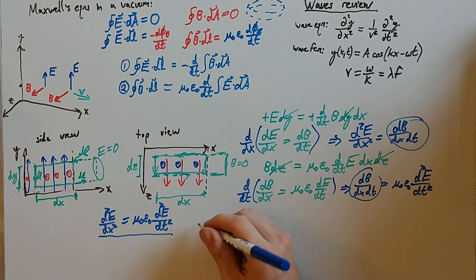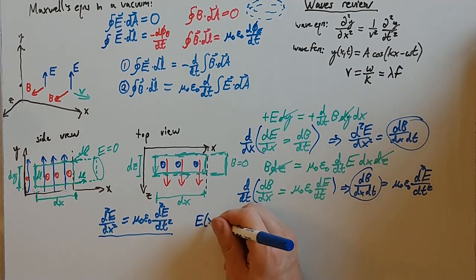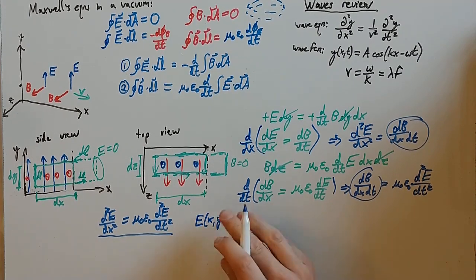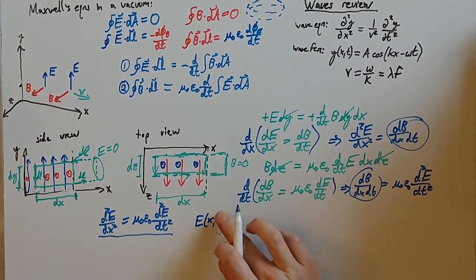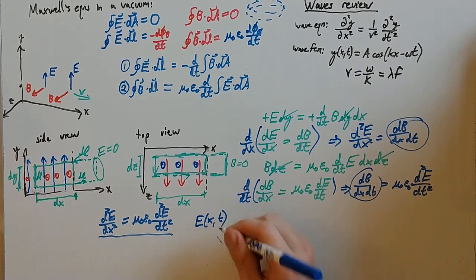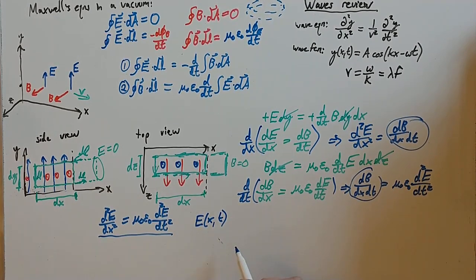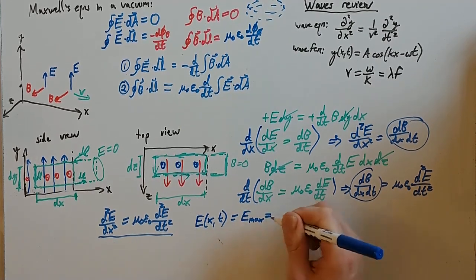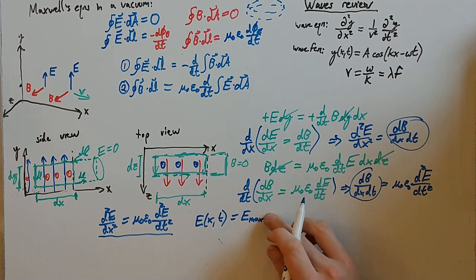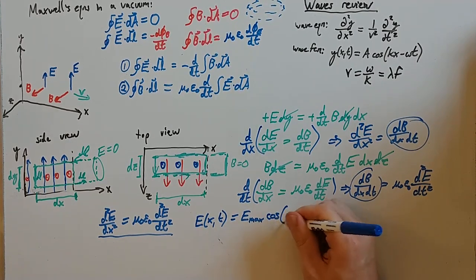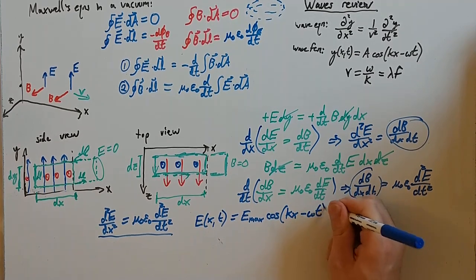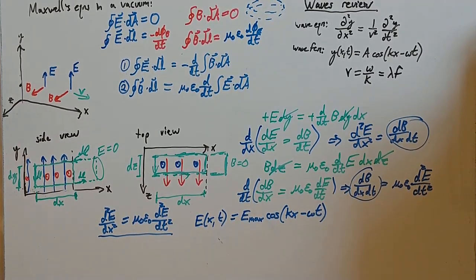What you end up getting is that E is a function of x and t, right, as a function of position and time, and it's just going to be whatever the maximum electric field is times cosine of kx minus omega t. It's just going to be a wave just like we had before.